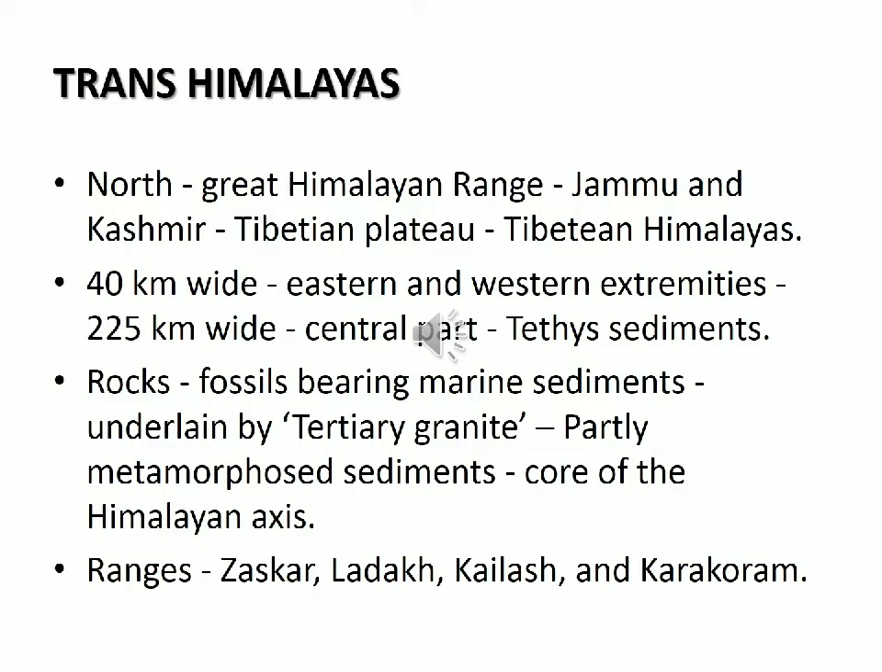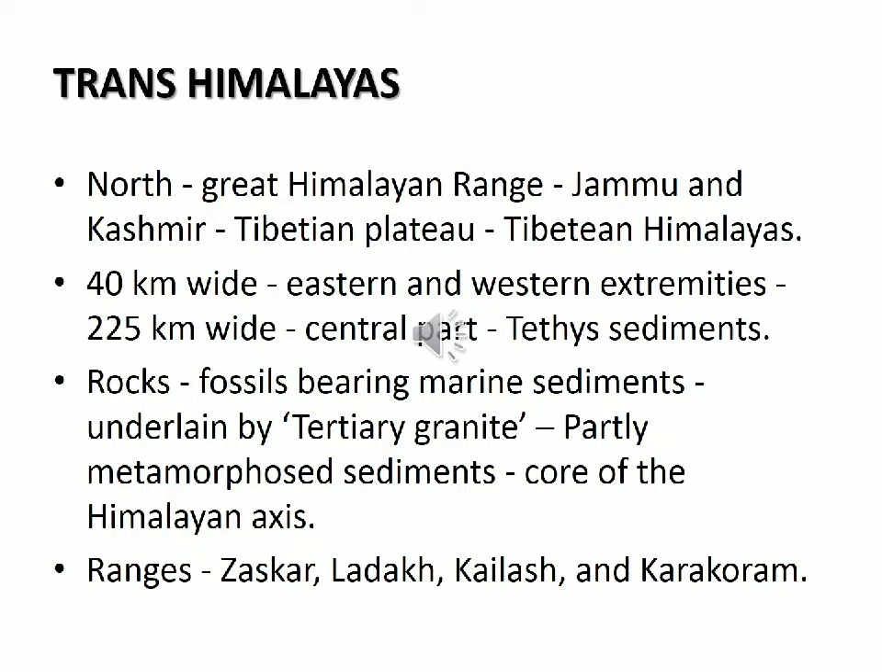The Trans-Himalayas lie to the north of the Great Himalayan Range. That is, they lie in Jammu and Kashmir, Ladakh and in the Tibetan Plateau. As its areal extent is more in Tibet, it is found to the east of Jammu and Kashmir, that is in China. Tibet is a part of China. So the Trans-Himalayas extend from Jammu and Kashmir to Tibet, and most of the areal extent is seen in Tibet. That's why the Trans-Himalayas are also called the Tibetan Himalayas.